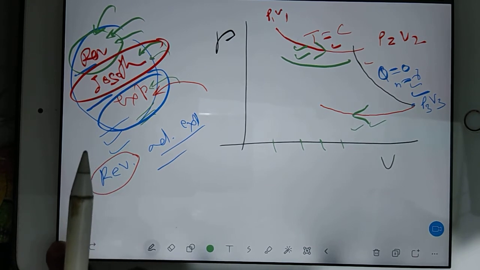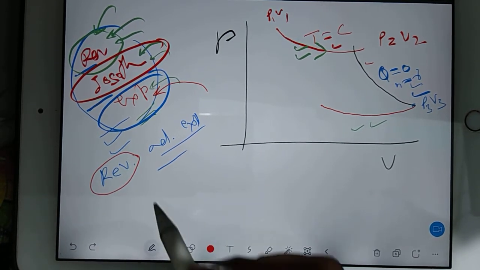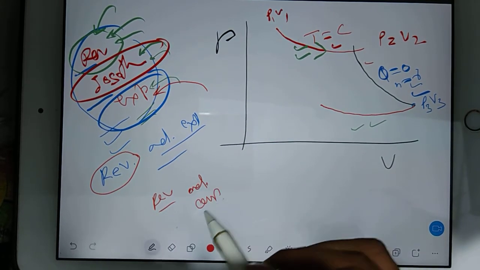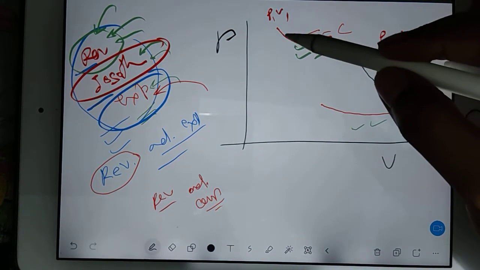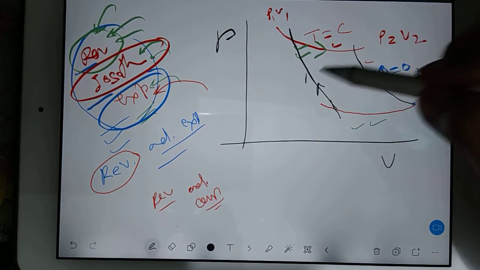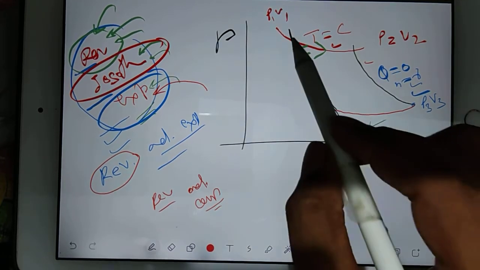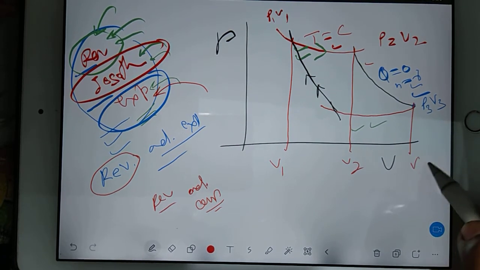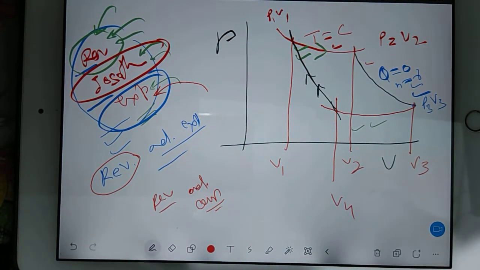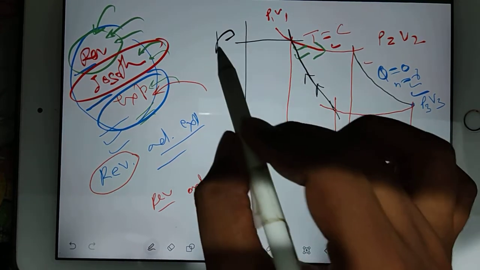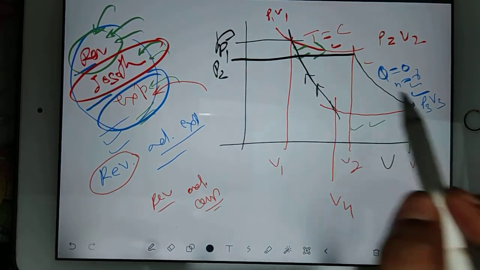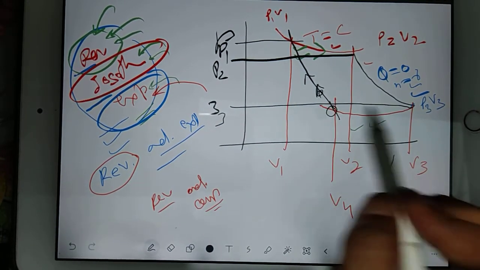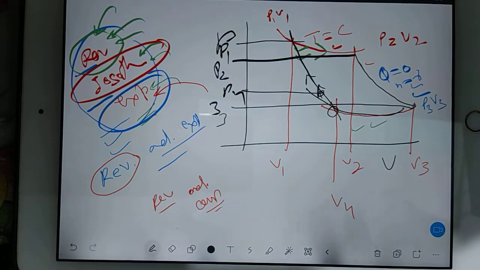And then the last process is going to be reversible adiabatic compression, because from here again the volume will decrease. So you can check, one volume is here, that is V1, then the second volume is here, that is V2, then the third volume is V3, then the fourth volume is V4. In the same way, first pressure is P1, then the second pressure, then the third pressure, and then it should go somewhat up like this. So that is the fourth pressure. So we got all the pressures.